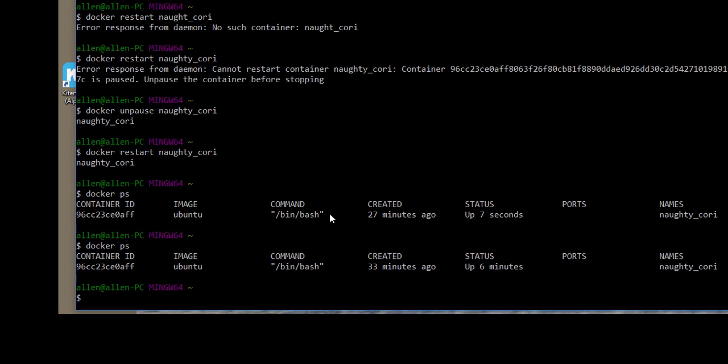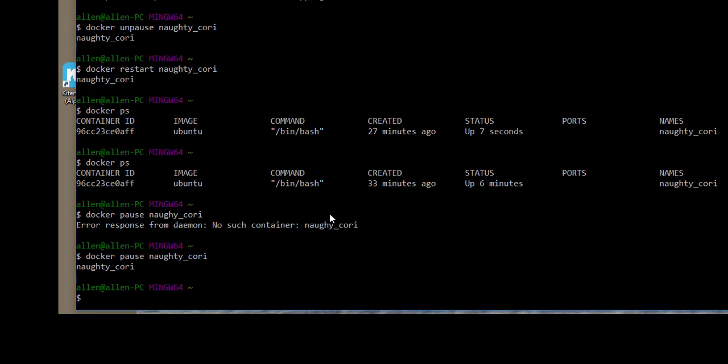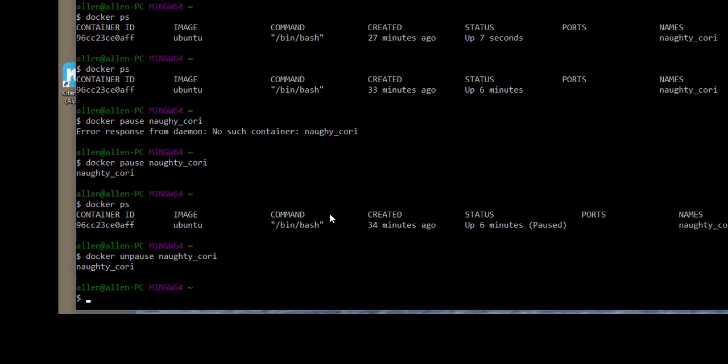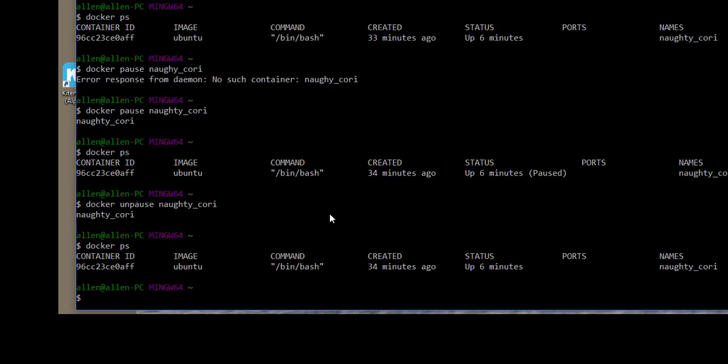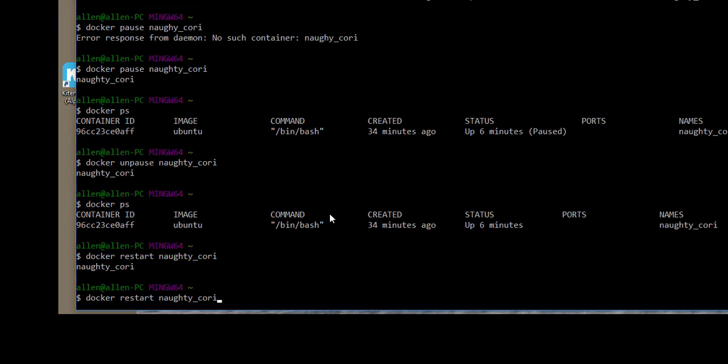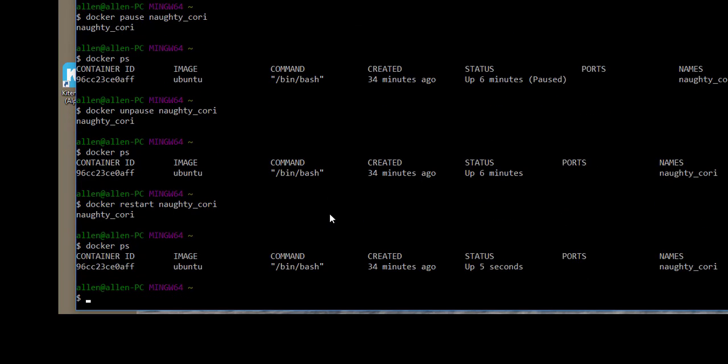Pause and unpause stop and start containers, but the container is still in memory for faster recall. Restart is not related to pause or unpause. Actually, restart may be better called reboot because that's what it does. It reboots a container. Docker wait blocks or hangs indefinitely until the container is stopped. It returns an exit status. There are a limited number of uses for wait.